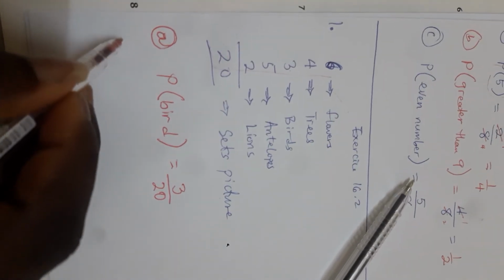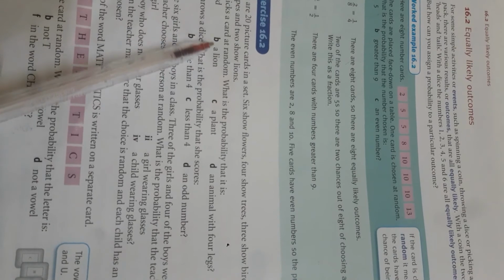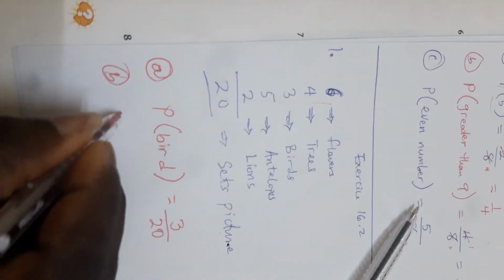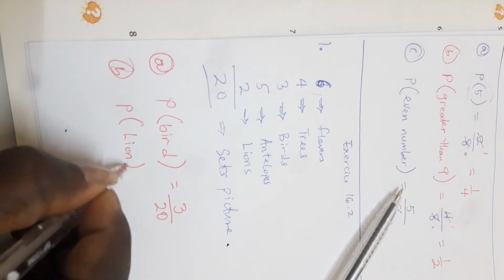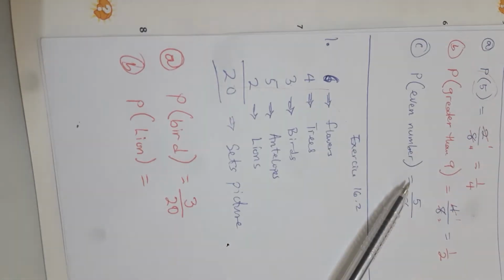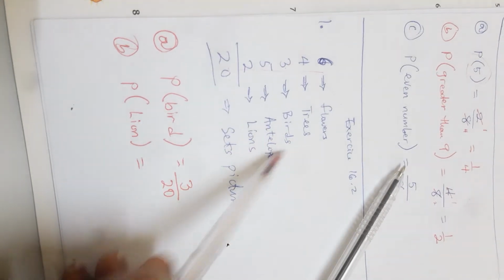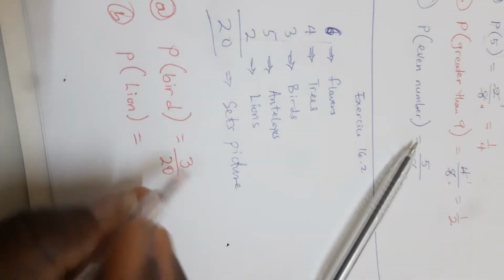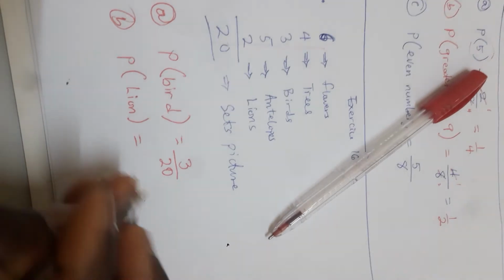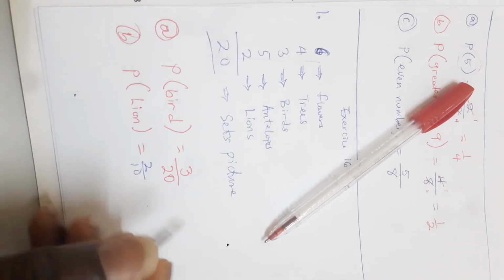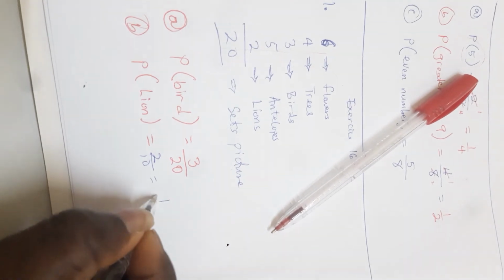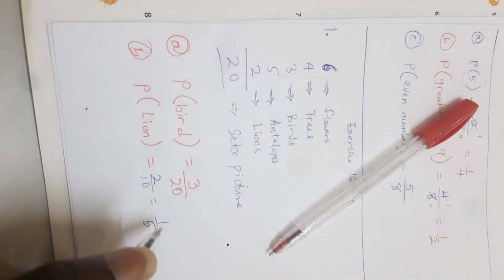The next question says, what is the probability that it's a lion? Probability of lion. Lion is 2, so I have 2 over 20. And 2 over 20 is the same as 1 over 10. This is the lowest fraction.